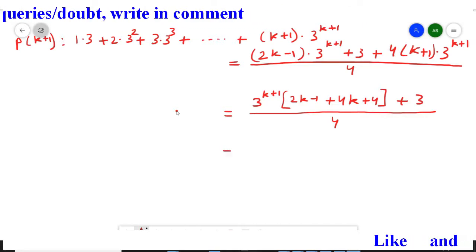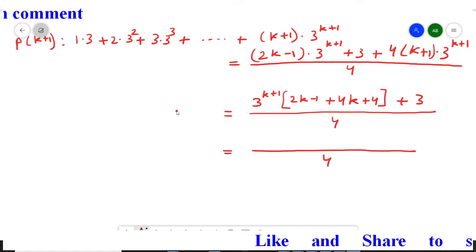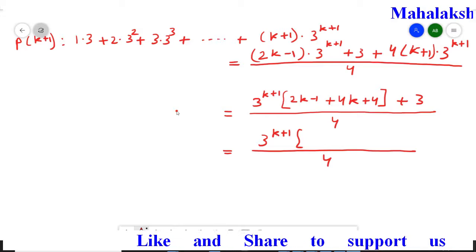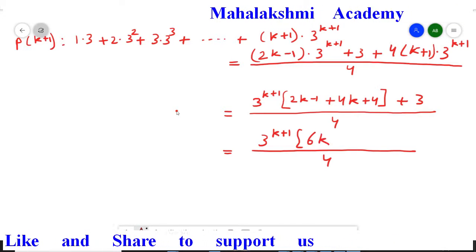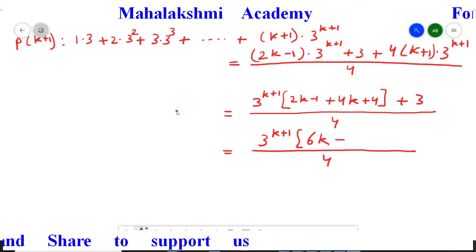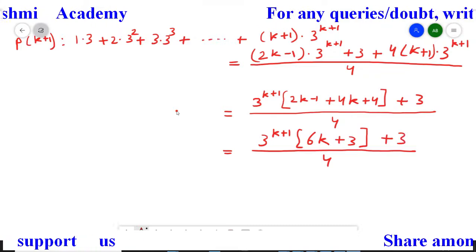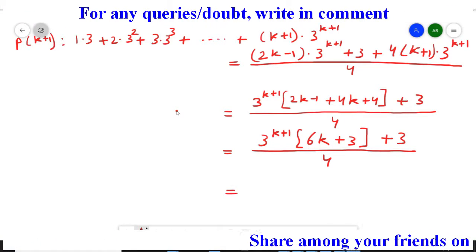Now this you just solve. So this divided by 4 first write as it is, and 3 power (k+1) as it is. 2k and 4k is going to be, students, 6k. Then 4 plus 4 and minus 1 is going to be plus 3. Then plus 3 as it is. Now from this you can take 3 common. So it will give you this step.